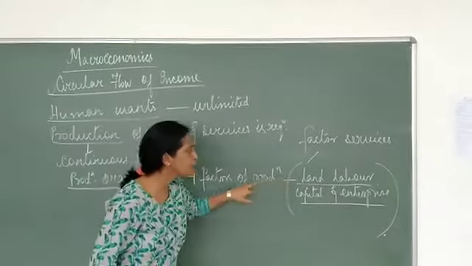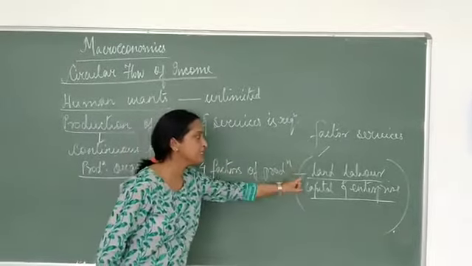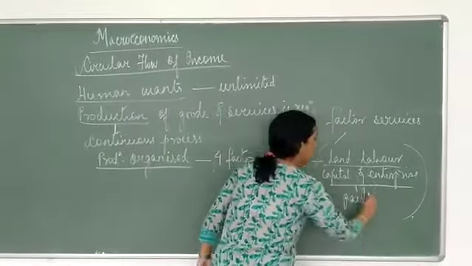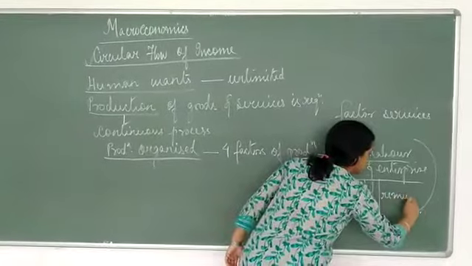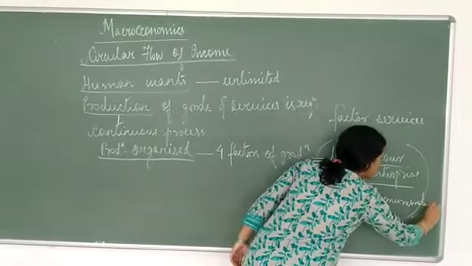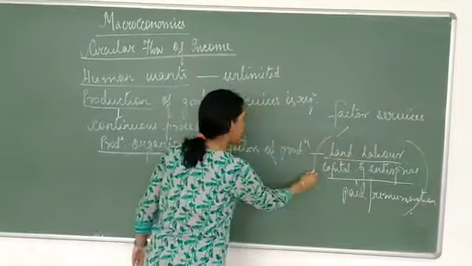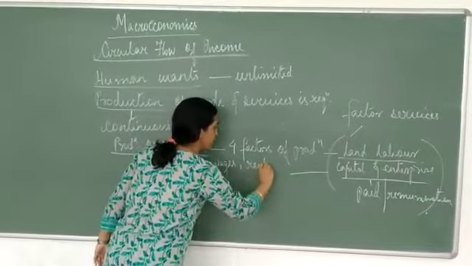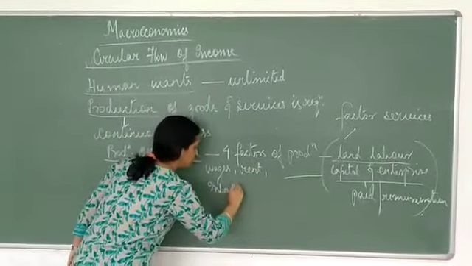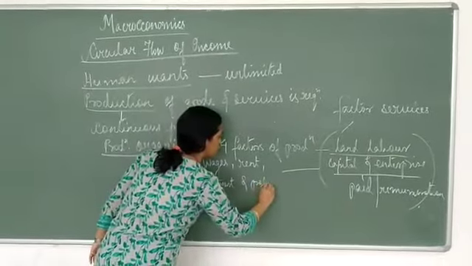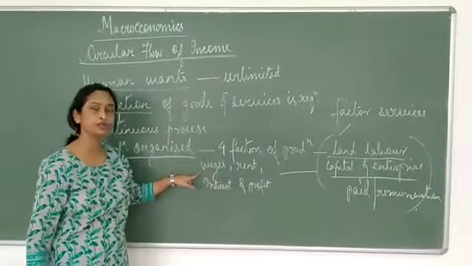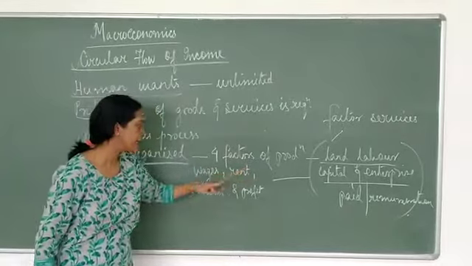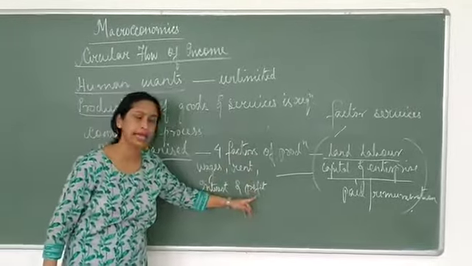Now, since these are contributing to the production process, land, labor, capital and enterprise, they need to be paid or they have to be given remuneration. Yes? So what is the remuneration they will get? They get remuneration in the form of wages, rent, interest and profit. Yes, what is the remuneration for labor? Remuneration for the labor is wages. For land it is rent. Capital will get interest and enterprise gets profit.